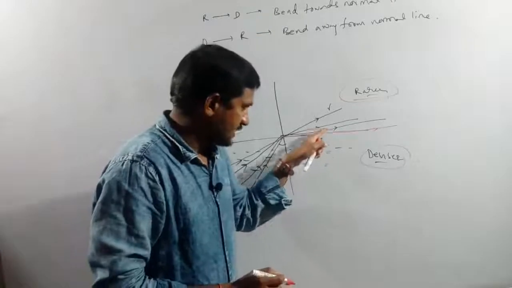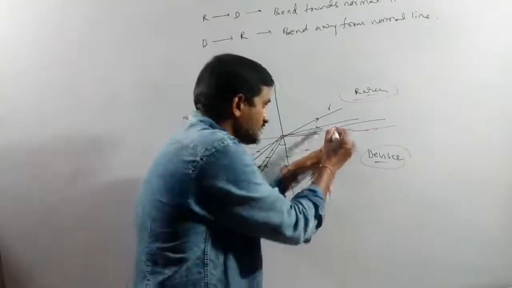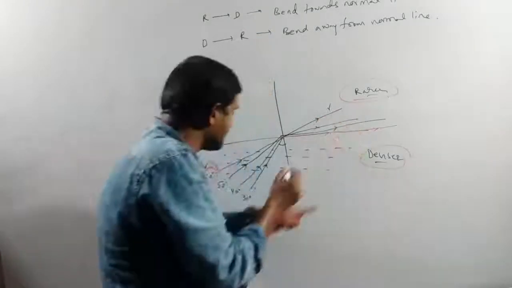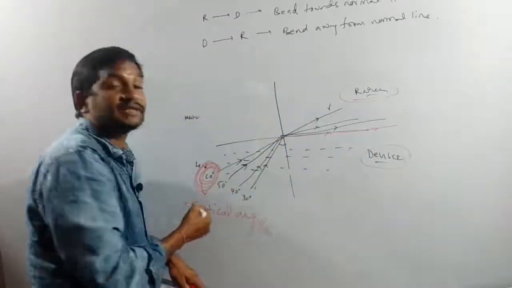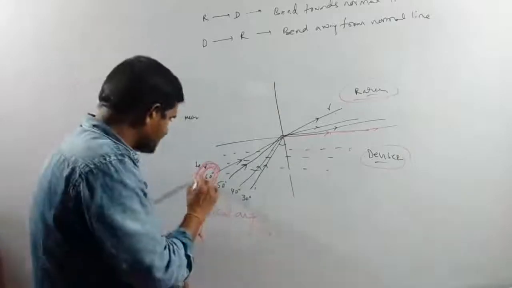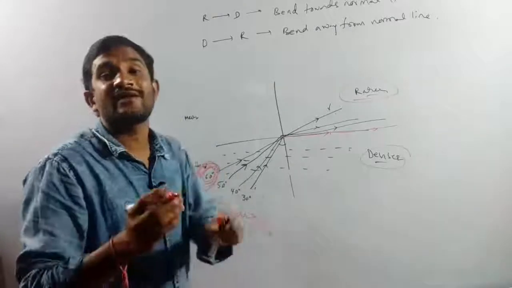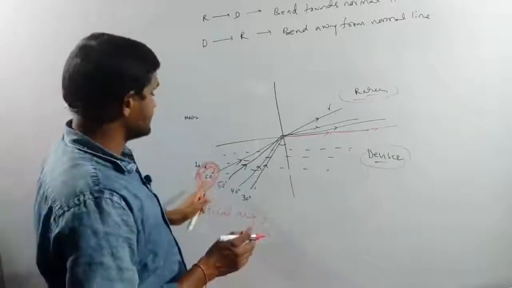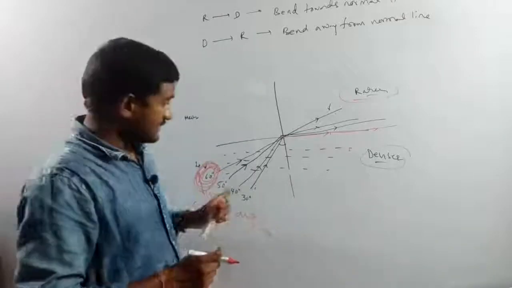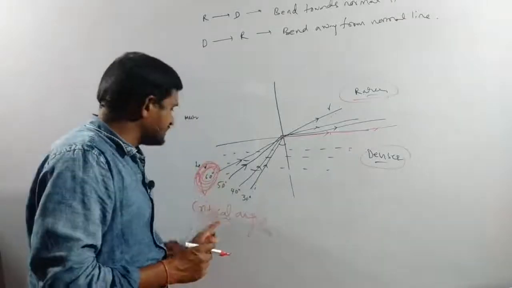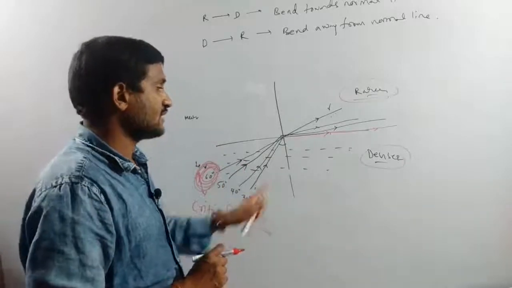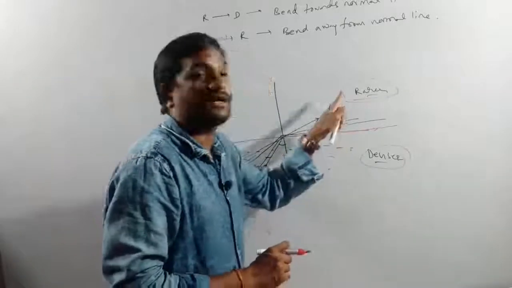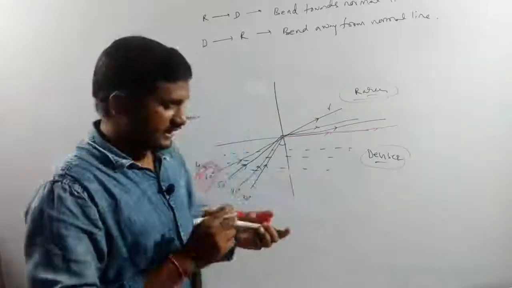Once more I am repeating. When the refracted ray is moving in between the two mediums, the incident angle at that time is considered as the critical angle. This is not an accurate value, for our understanding only, I just take this 60 degrees angle. Now the 60 degrees is which angle? Critical angle. At the critical angle, the refracted ray moves in between the two mediums only.